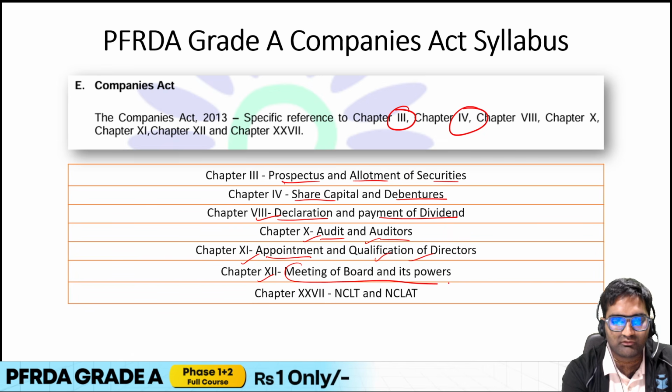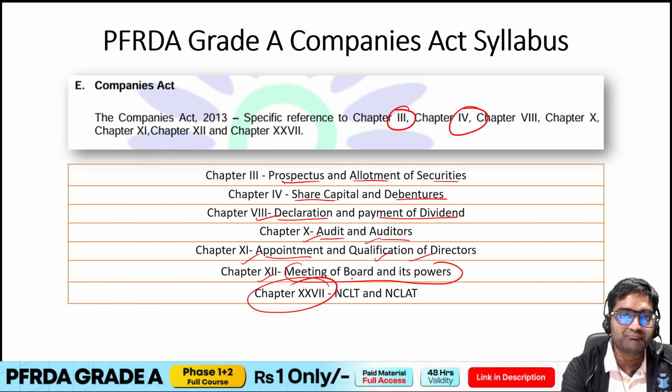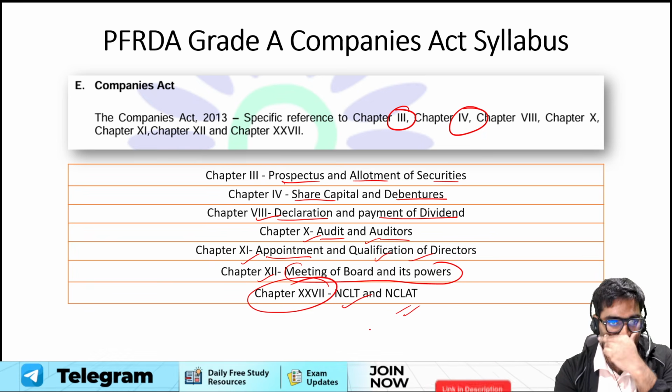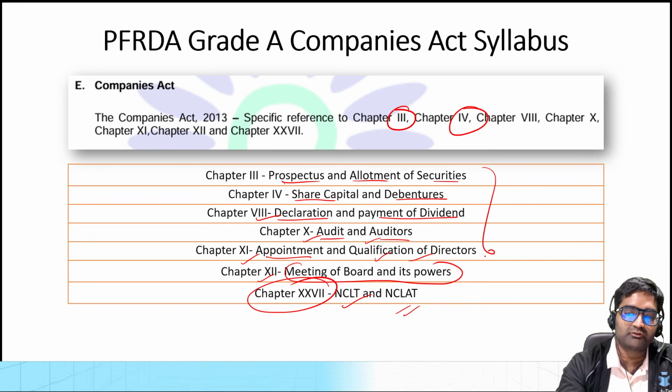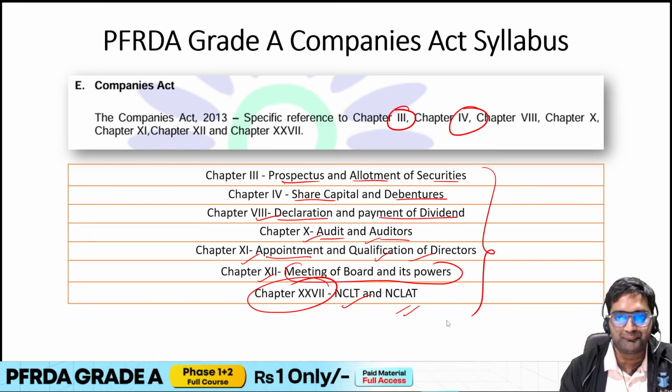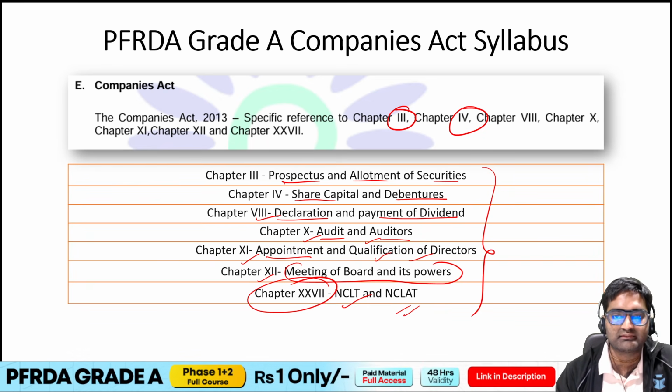Chapter 12 is meeting of board and its powers. Chapter 27 is NCLT and NCLAT. So these are the topics that you are required to prepare. That's the short and crisp syllabus of the Companies Act that you will have to prepare.